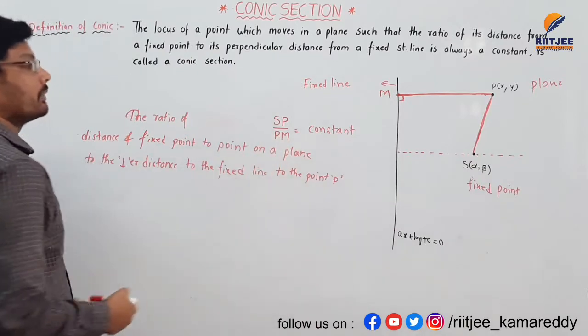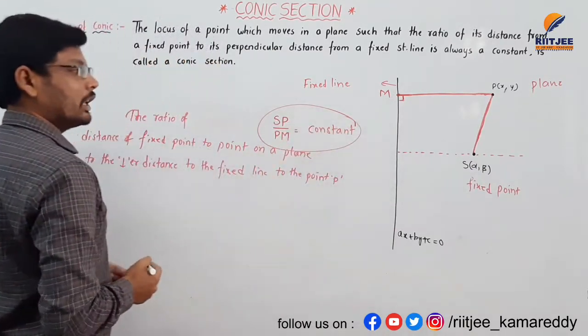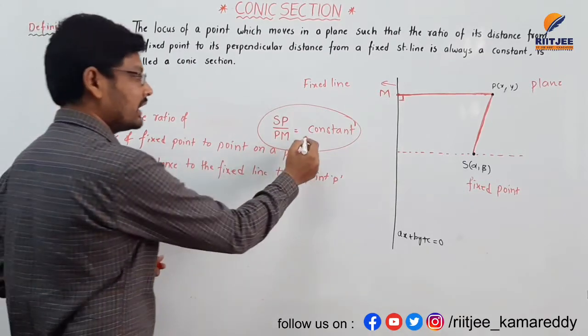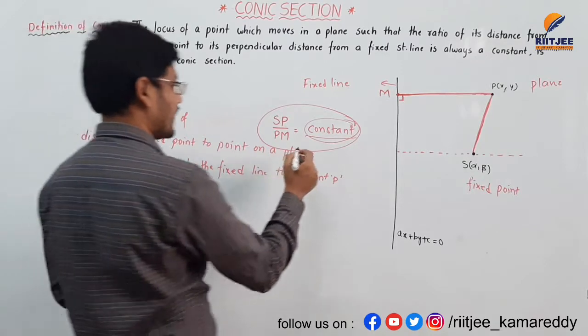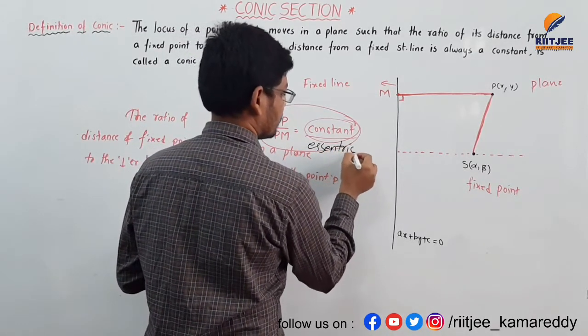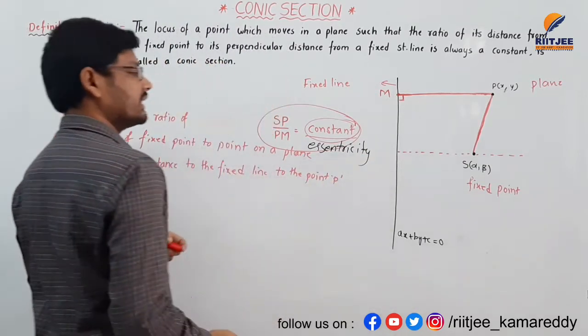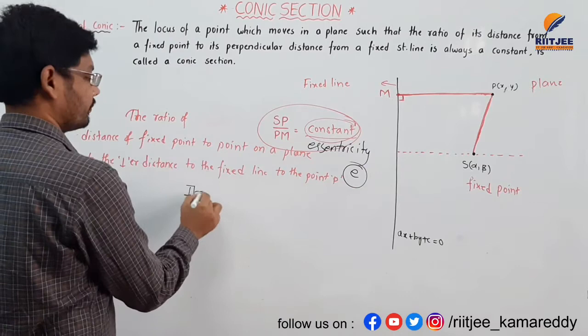This SP by PM is constant, and it is called eccentricity, denoted by small e.